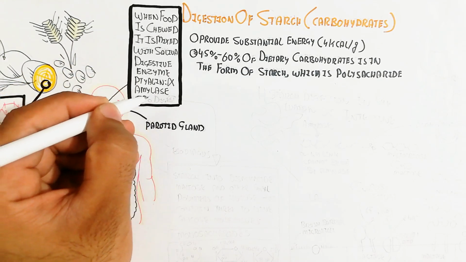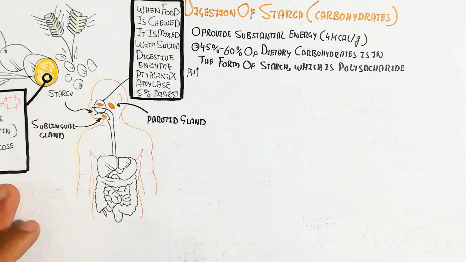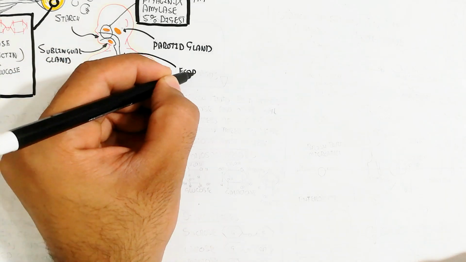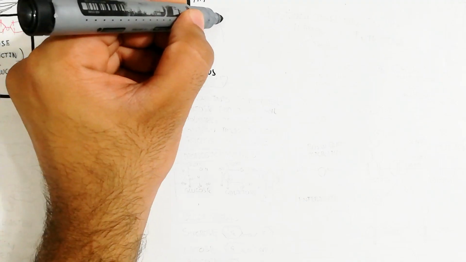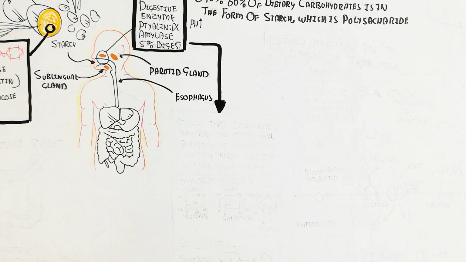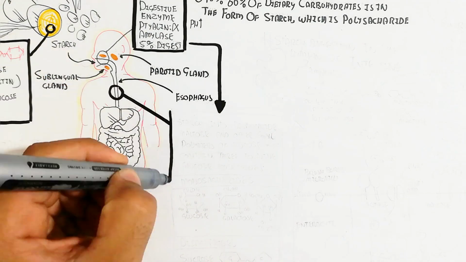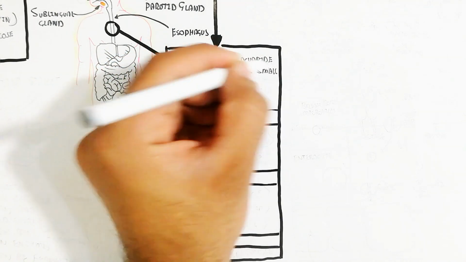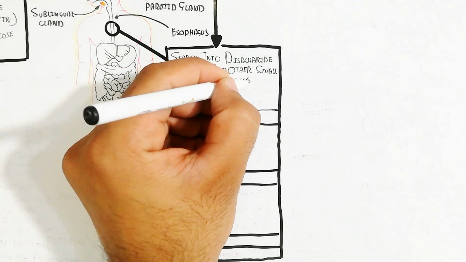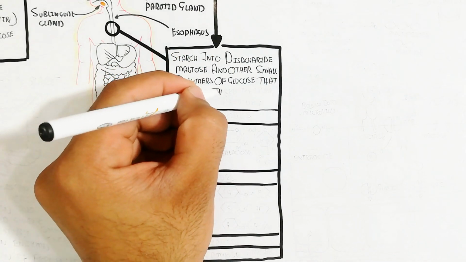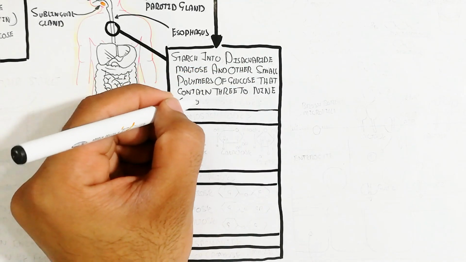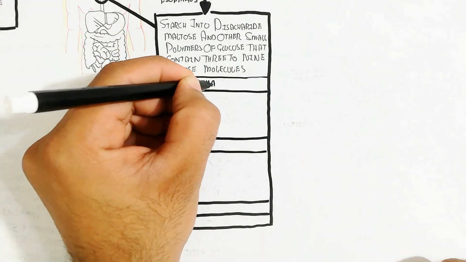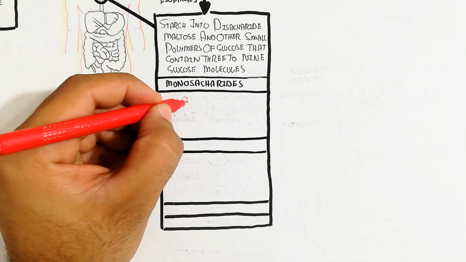After this 5% digestion, the partially digested food is lubricated to become a bolus and easily enters the esophagus for swallowing because the friction is decreased. So mastication is very important for preventing injury of the esophagus. The starch is broken into the disaccharide maltose and other small polymers of glucose that contain 3 to 9 glucose molecules. The monosaccharides are glucose, galactose and fructose.